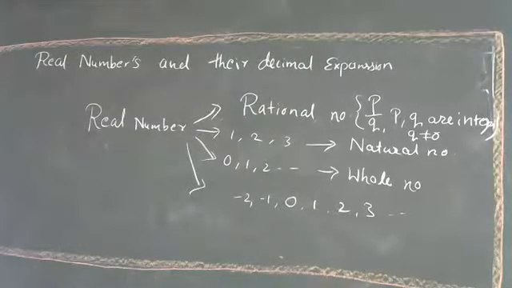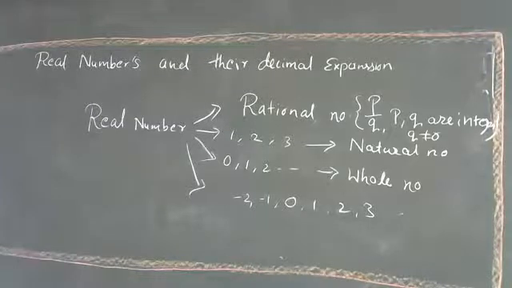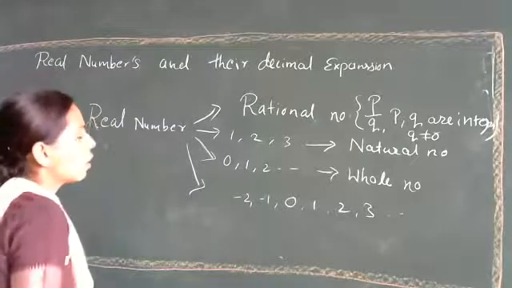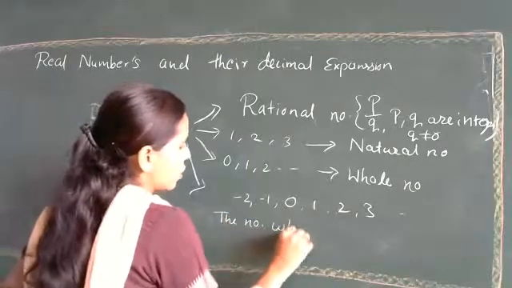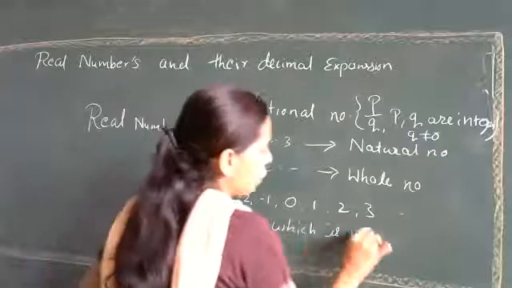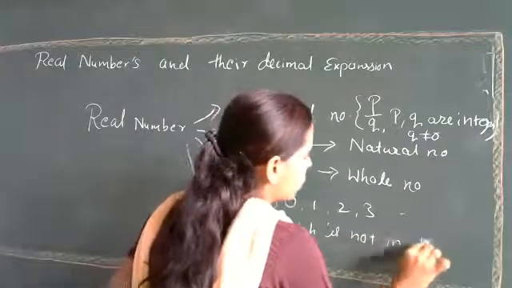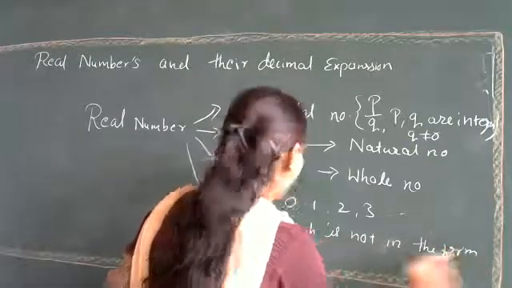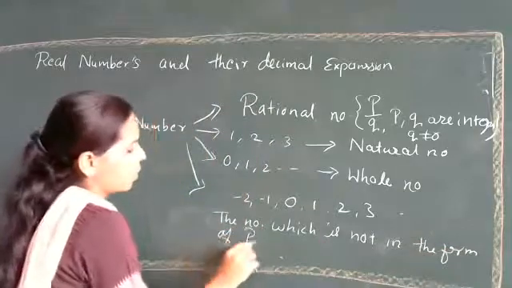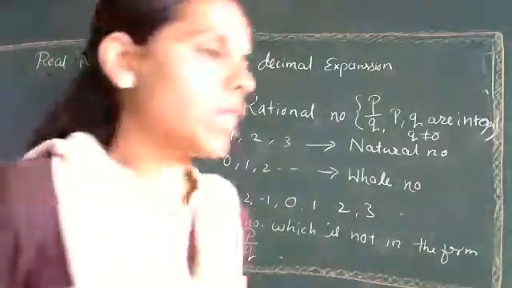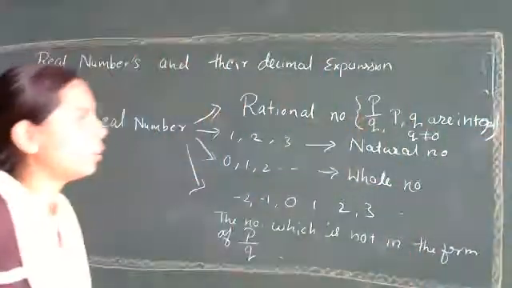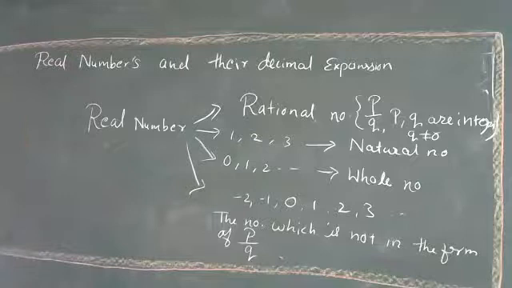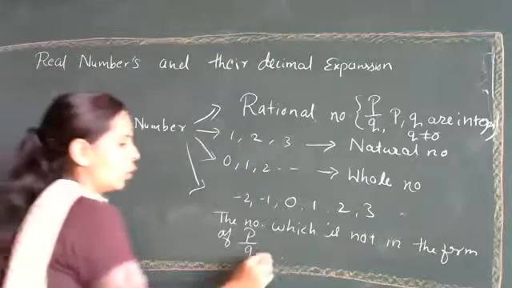It is a number which is not in the form of p upon q. Any example of an irrational number? Root 2. Yes, root 2.